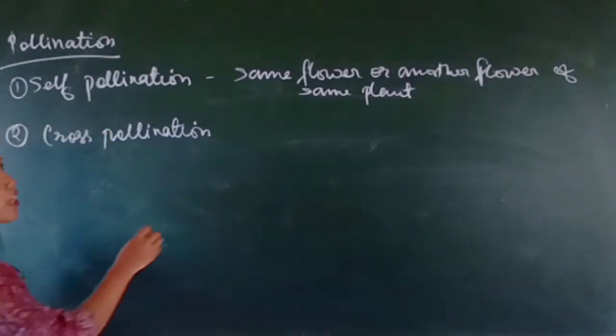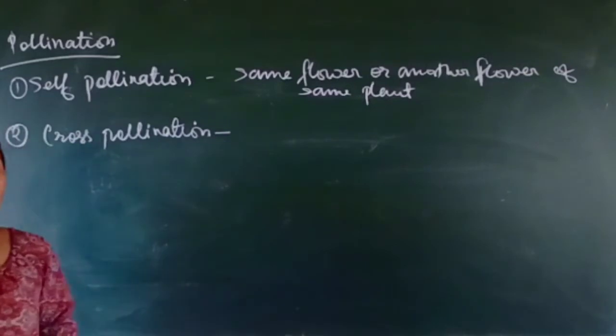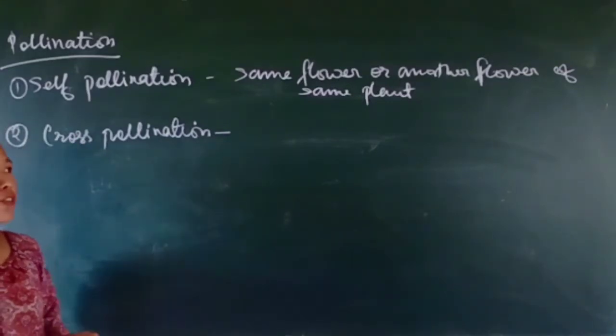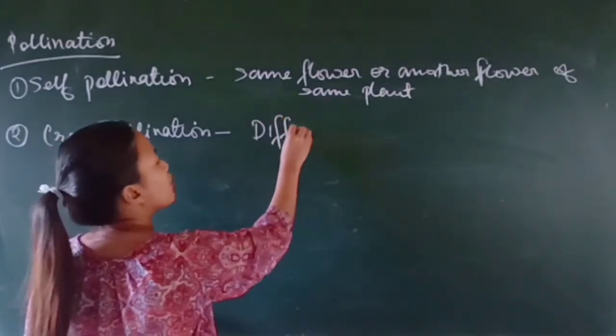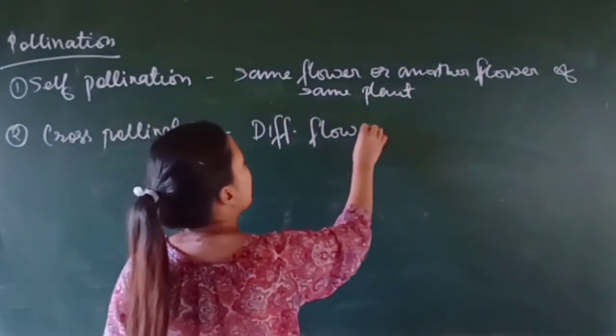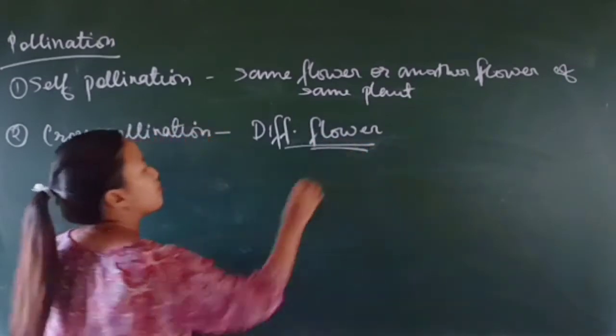And in cross-pollination, it is the transfer of pollen grains from the anther to the stigma of a different flower. So generally we have these two types of pollination.